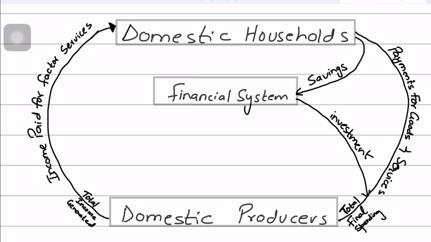And we're calling it a leakage because it is removed from the immediate flow of expenditure on goods or services, right? While the injection over here, like this investment, is basically an addition to the income flow which is not originating from the households.